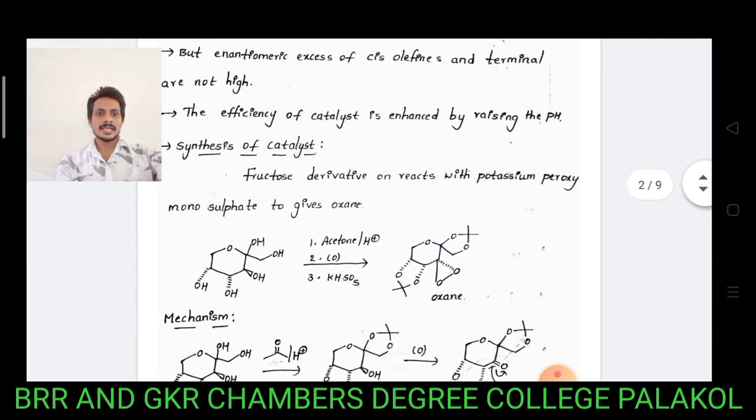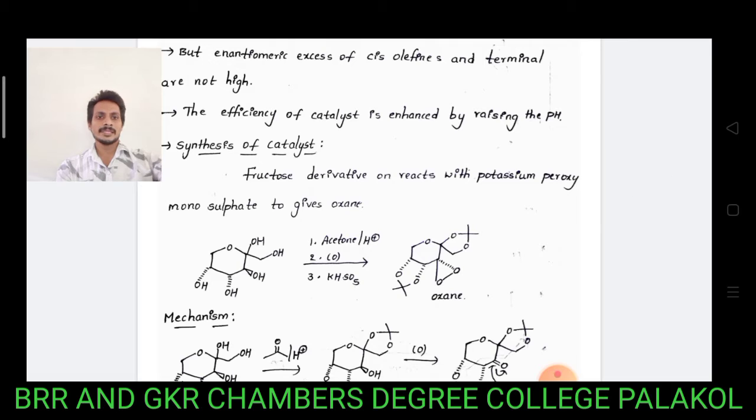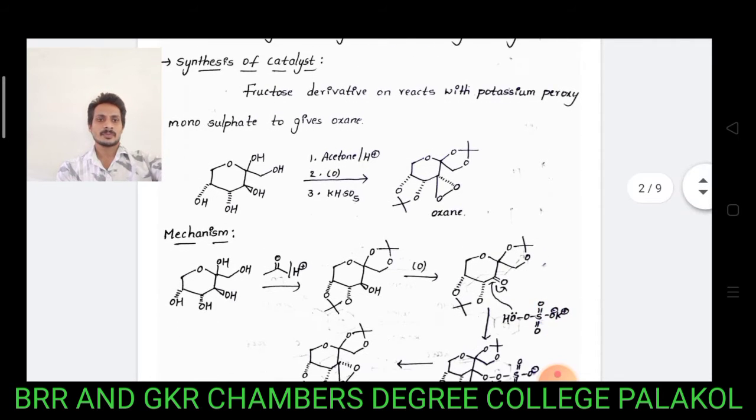In these reactions, you are using a common reagent, the oxone. The ketone catalyst is prepared from a fructose derivative, which reacts with acetone followed by oxidation reactions. Again, it is reacted with peroxymonosulfate to give oxone.